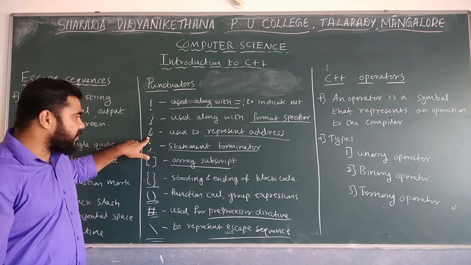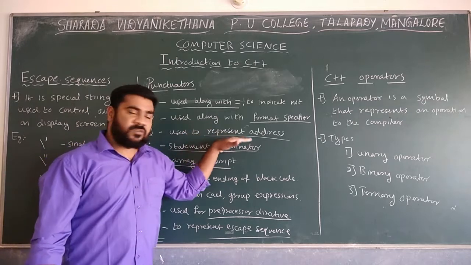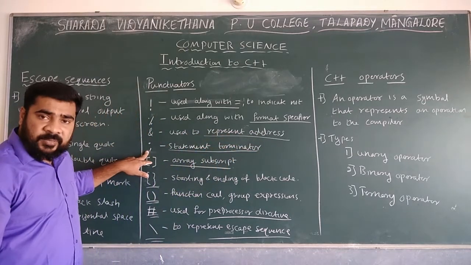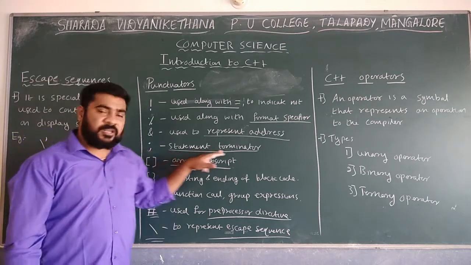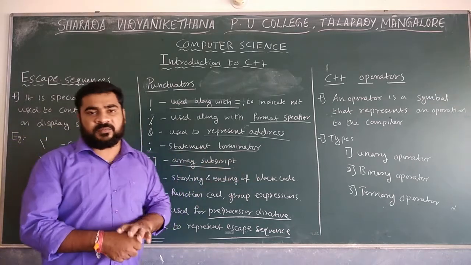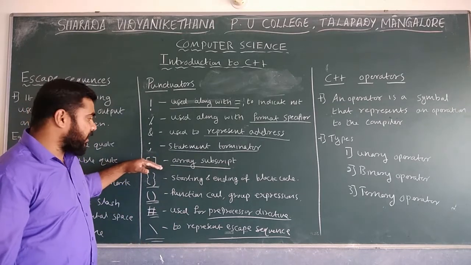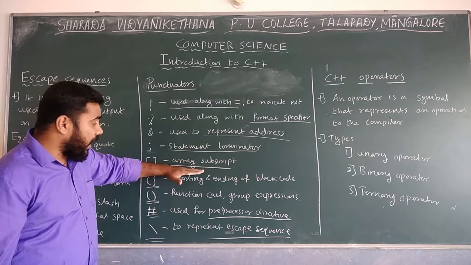The next one is the and symbol, to fix the address or to represent the address. We are using the and symbol. Next, semicolon. Semicolon is a statement terminator, used to terminate the statement. If you want to terminate the statement, then semicolon is used. Then open bracket, closing bracket, square bracket. It is mainly for array subscript.